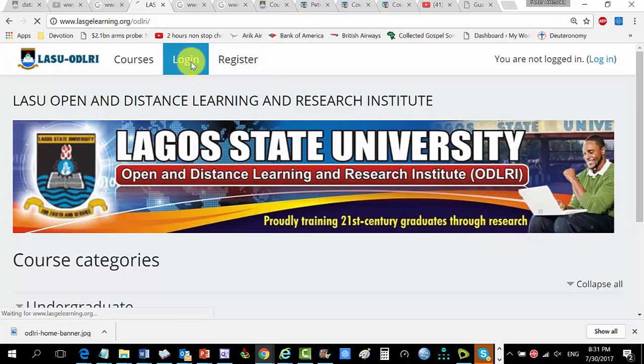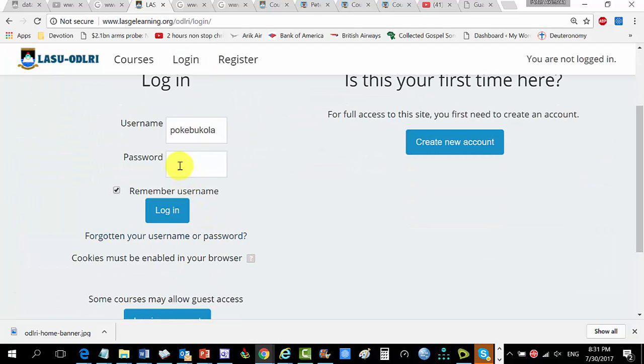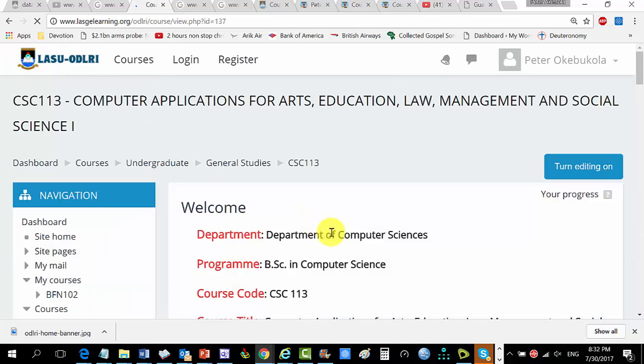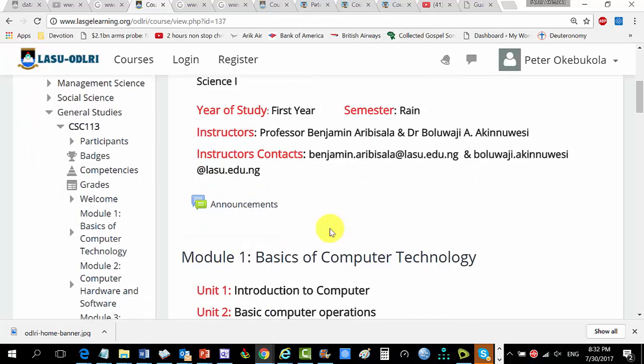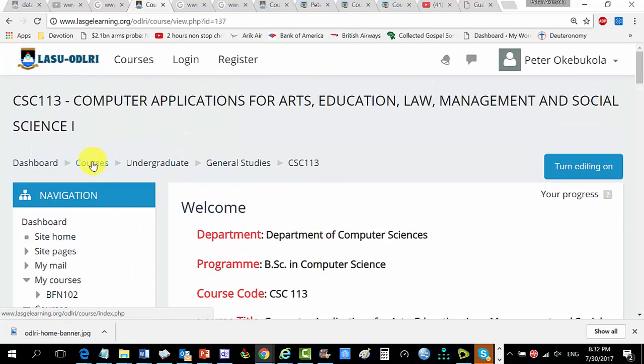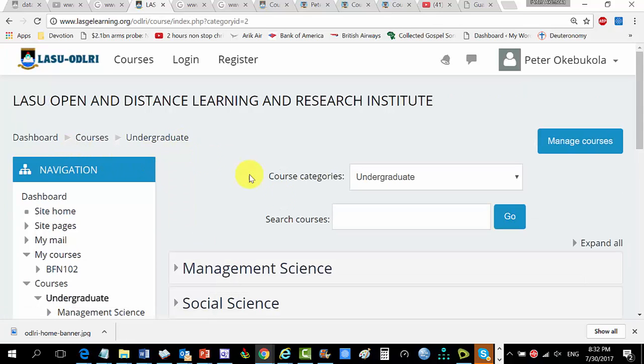So let me log in here. Yes, I'm sure by the time you also come here, it will ask you to log in, because you may have been out of here for a little while. It times out after some minutes. Okay, this is somebody else's course. So let me just go to courses. No, let me go to undergraduates. As I said, you can navigate through here, undergraduate.